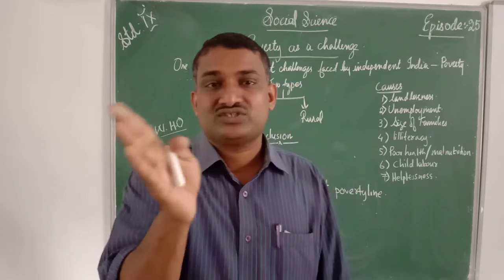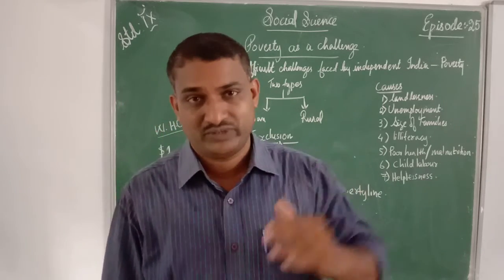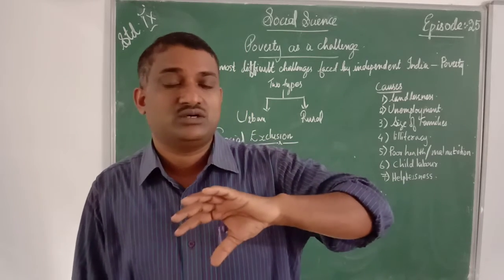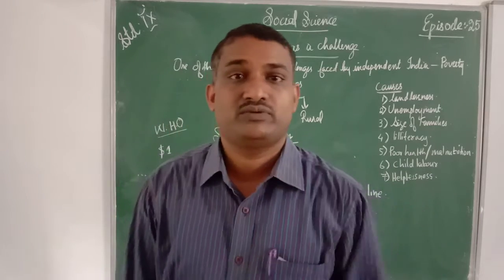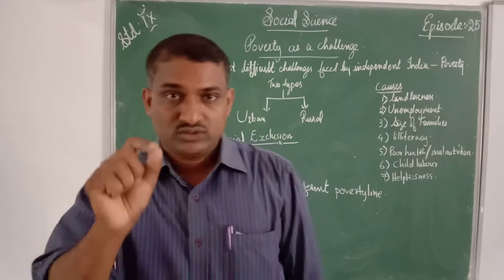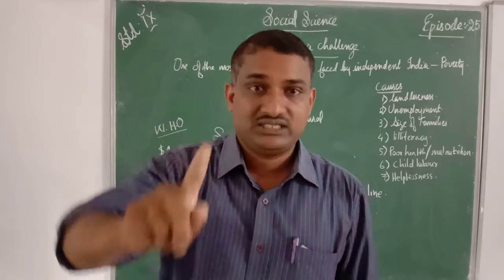The society will exclude these people. These people will not get proper respect. These people will be socially excluded. These people are now going into vulnerability. Which are the people going into vulnerability? Scheduled castes, scheduled tribes, then tribal people, Adivasis.